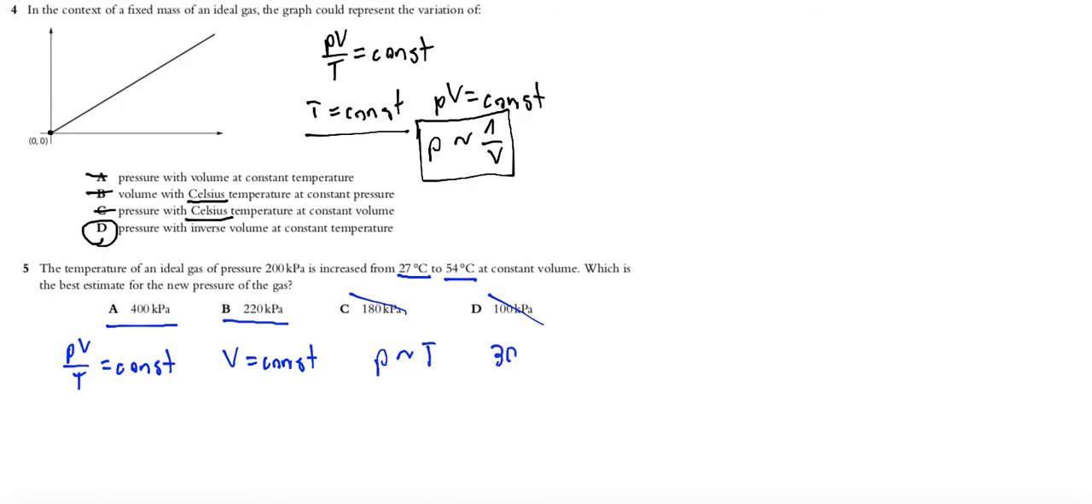So in this example, temperature rises from 300 kelvins to 327 kelvins, so by almost 10%. So if temperature rises by almost 10%, then pressure must also rise by almost 10%. So there is only one correct answer, 220 kilopascals. Of course, you can calculate numerically, but it's not necessary. Temperature doesn't increase twice, so pressure cannot increase twice in this example. Okay, exercise number 6.